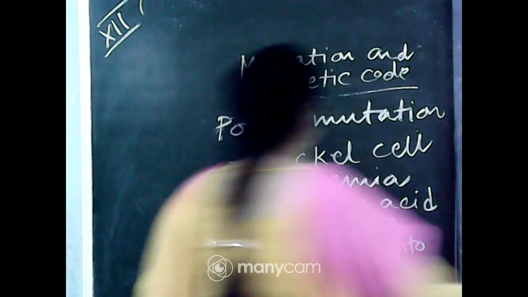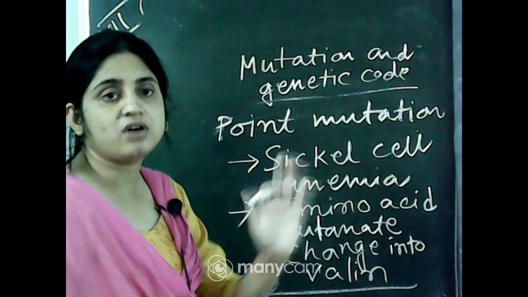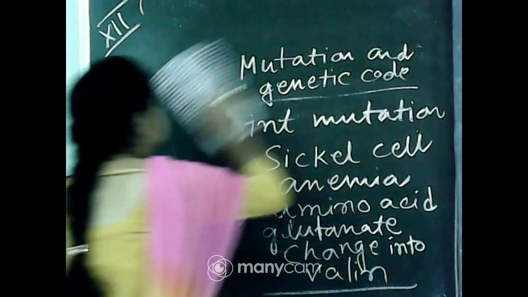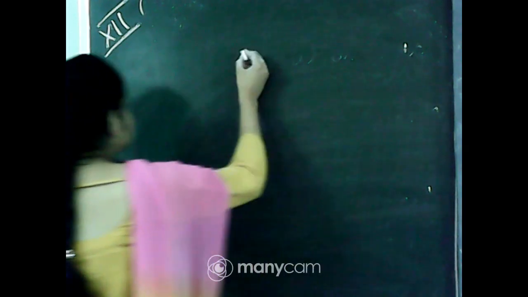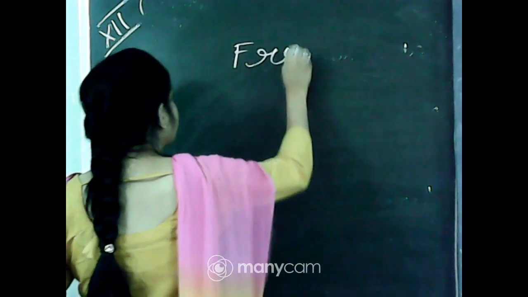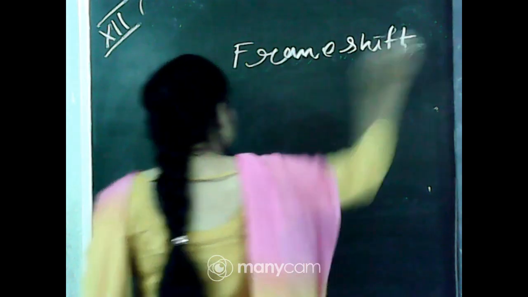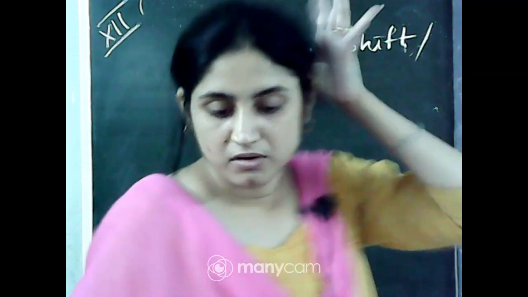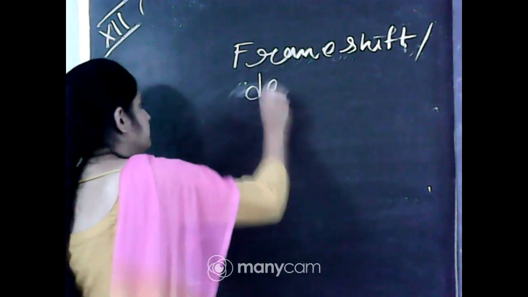Okay. So, this one is the point mutation. Point mutation occurs when an amino acid changes into another amino acid. And in frame shift or deletion mutation, 1 amino acid may be deleted.